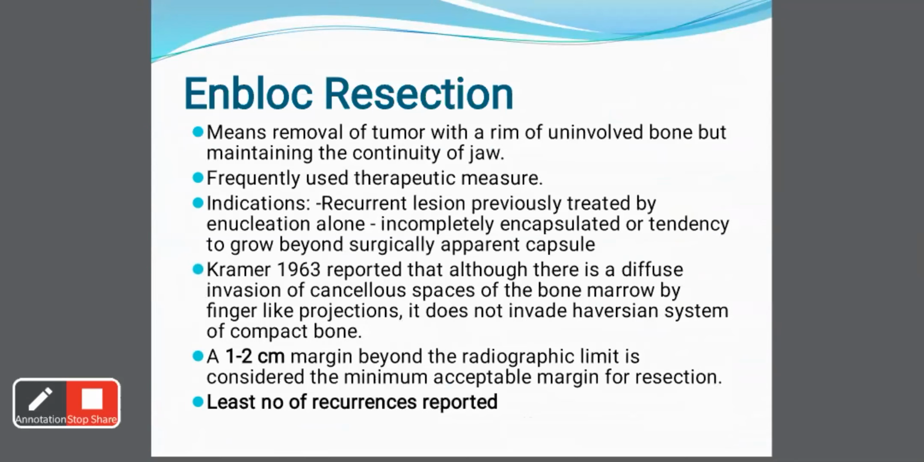The indications for en bloc resection are recurrent lesions previously treated by enucleation, incompletely encapsulated lesions, or those with a tendency to grow beyond the surgical apparent capsule. Kramer in 1963 reported that although there is a diffuse invasion of the cancellous spaces of the bone marrow by finger-like projections, it does not invade the Haversian system of the compact bone. And so en bloc resection can be done maintaining the continuity of the bone. But the basic requirement of an en bloc resection is that a 1 to 2 mm margin of bone beyond the radiographic limit should be resected with the tumor, so that the number of recurrences is reduced.